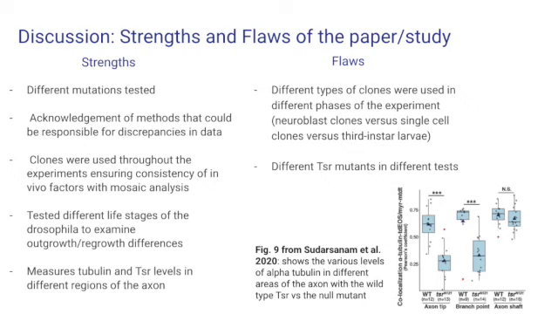In other phases of the experiment, single-cell clones were used instead of neuroblast clones, overall providing the experiment with neurons in a variety of different life stages with different levels of outgrowth, regrowth, and different intracellular factors due to temporal reasons, all while keeping those outside factors the same between the tested populations. Due to the variety in the experiments, they were also able to show which mutants were able to rescue the growth defects of null mutants and which have partial rescue effects.